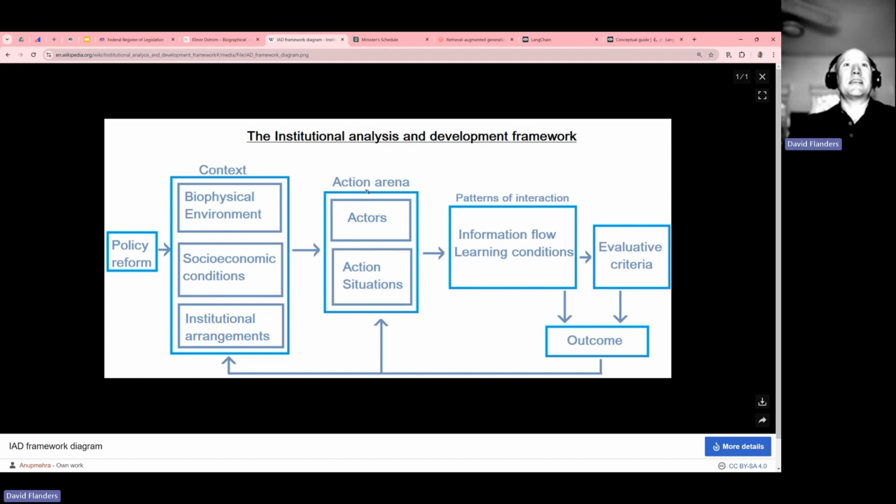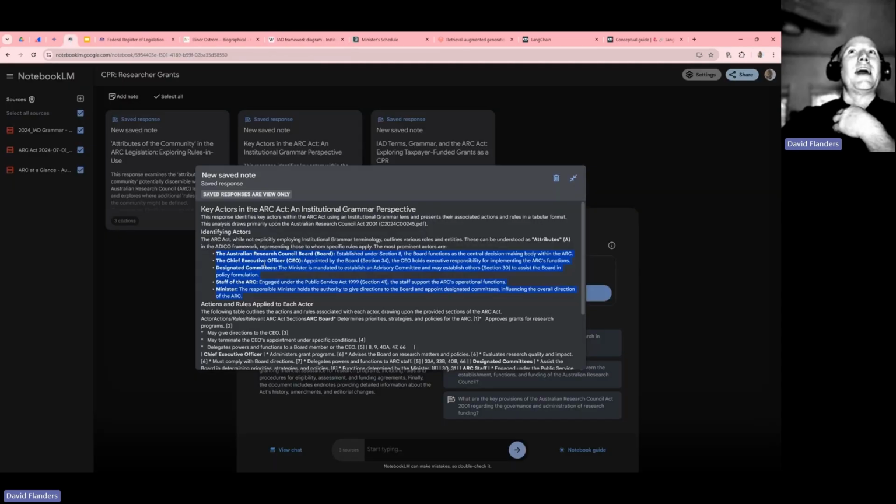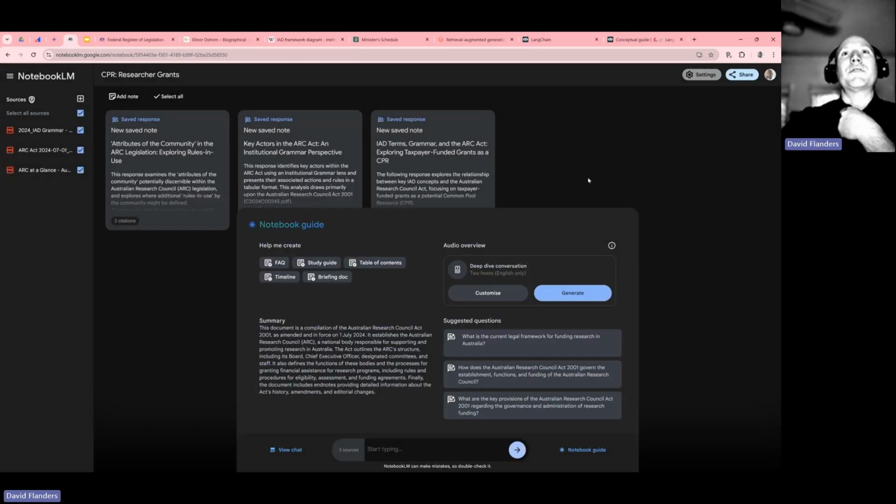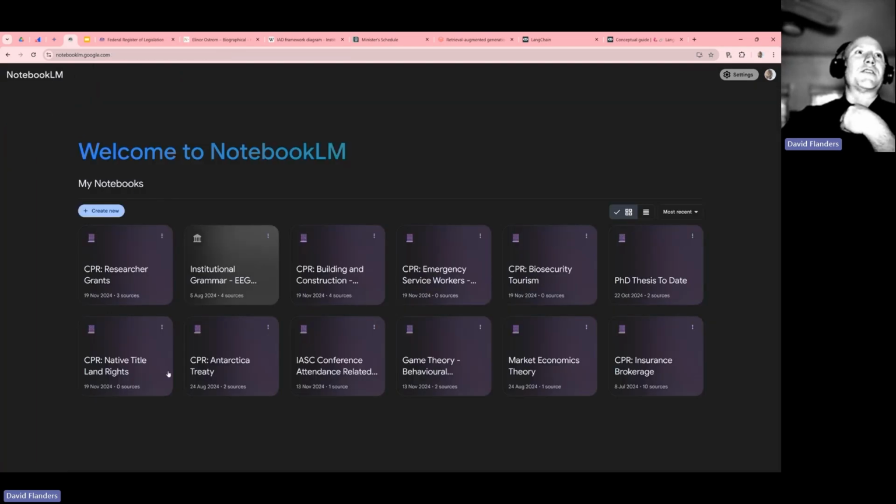So that's really the first step. As you can see, if you look at what I've done, we've slowly started working through the acts and regs, and there's all kinds of Antarctica, which is coming up. There's emergency service workers, which is where I work.